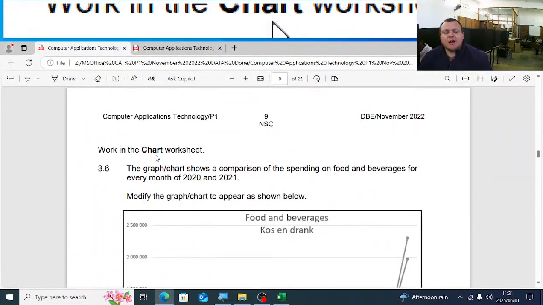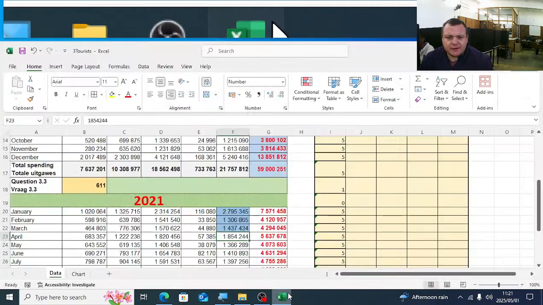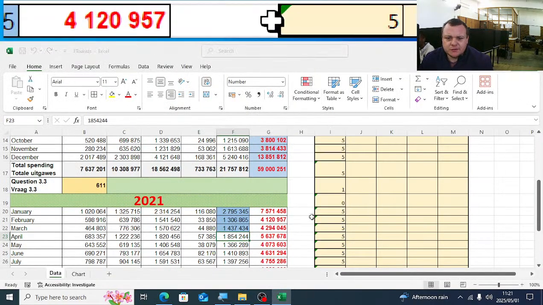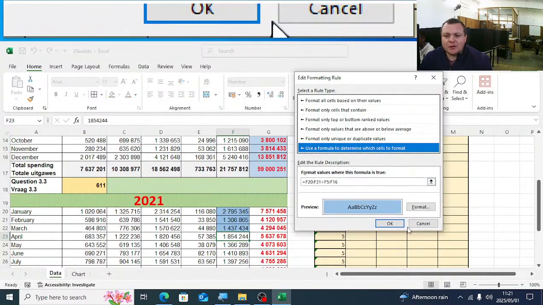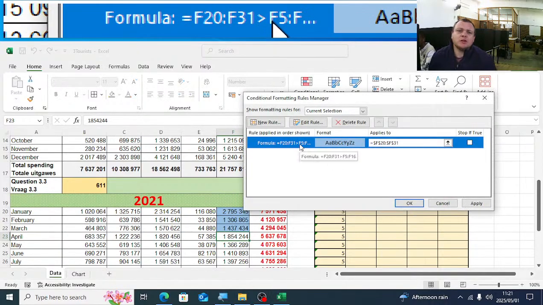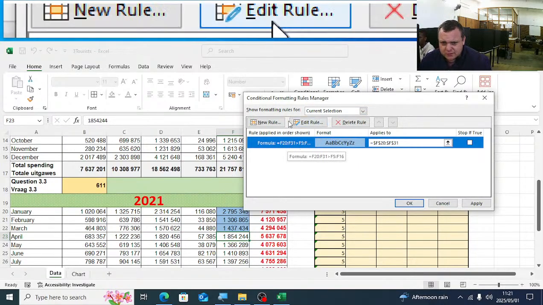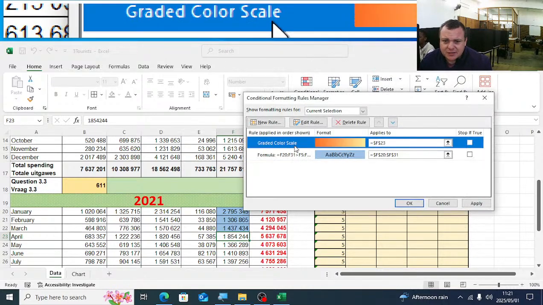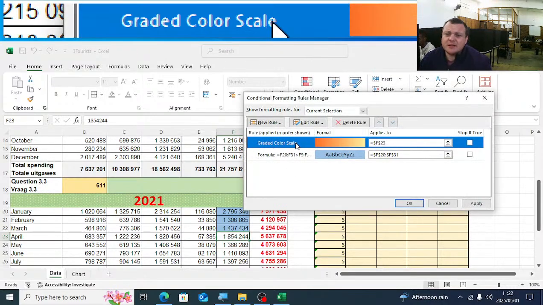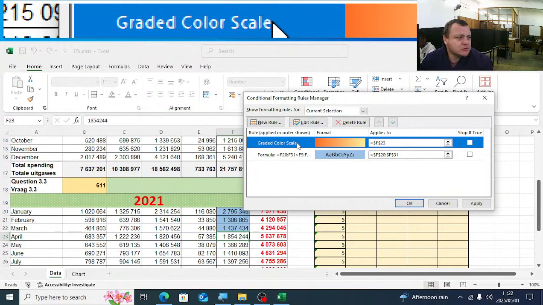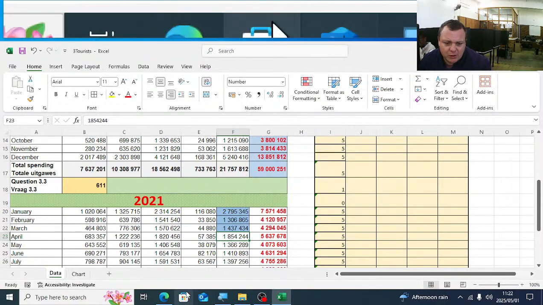Right, the next one, sorry, just on the conditional formatting quickly, what I want to say is, on the conditional formatting, make sure you only have one rule there, because the markers will only mark the first conditional formatting. So if you applied 500 conditional formattings, and the last one is the correct one, unfortunately, the first one will be marked. So if you have new rules here, that is something else, that is 100% correct. If you have that one there, you'll get no marks. Okay? Must only have one conditional formatting there.